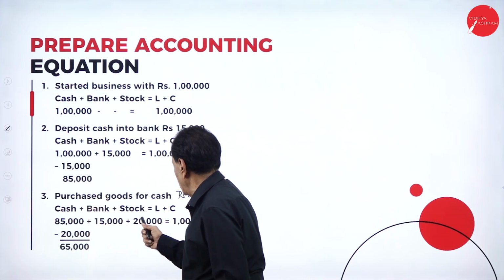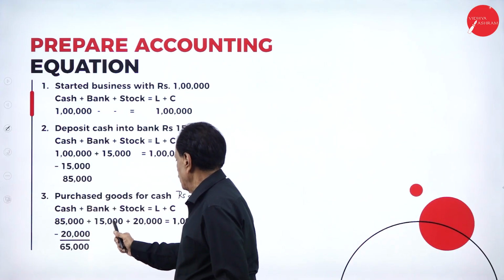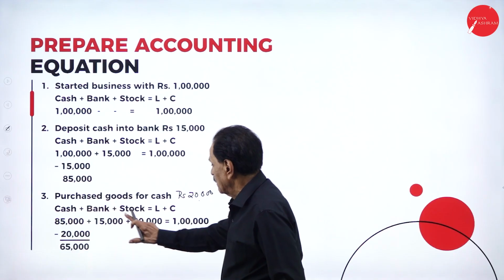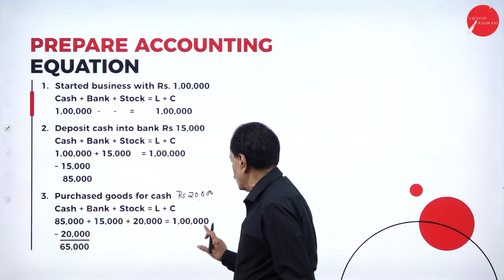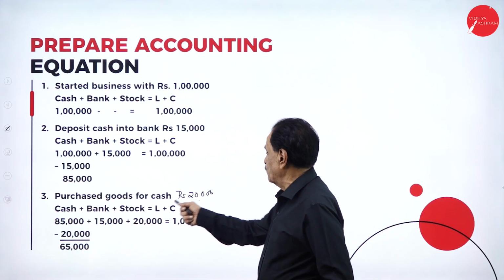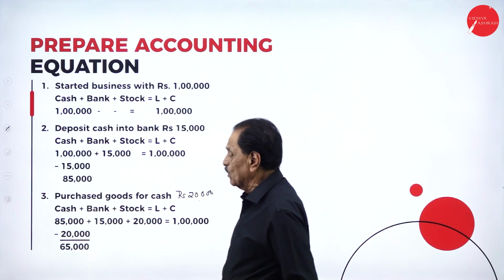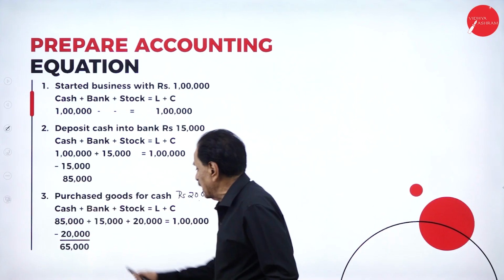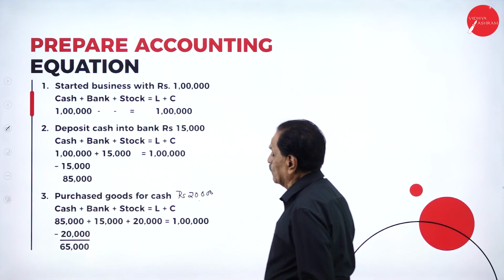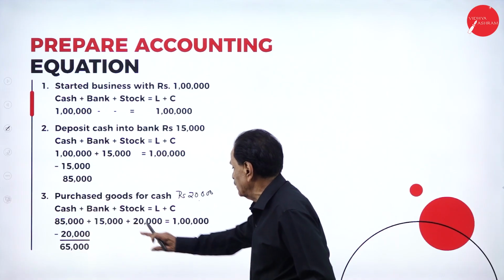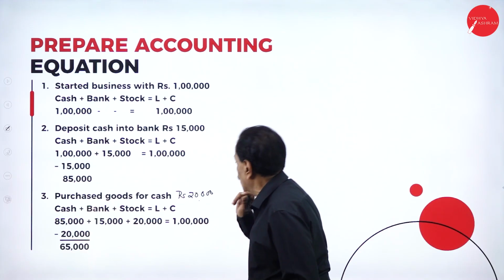How much goods are purchased? 20,000. Deduct, it becomes 65,000 cash. Bank 15,000, and stock 20,000. Cash 65,000, bank 15,000, stock 20,000, equal to 1 lakh.